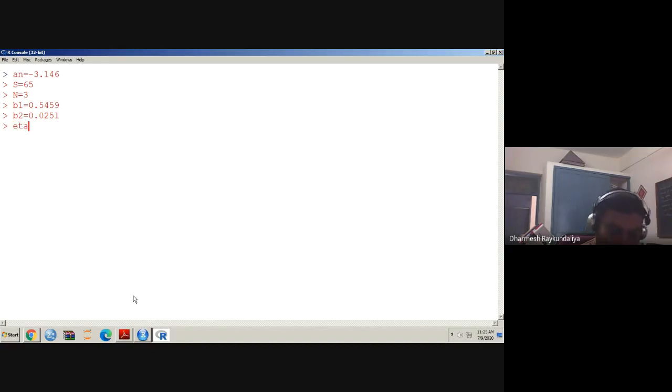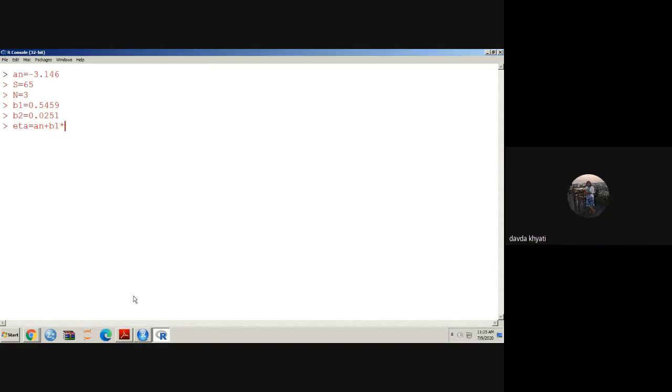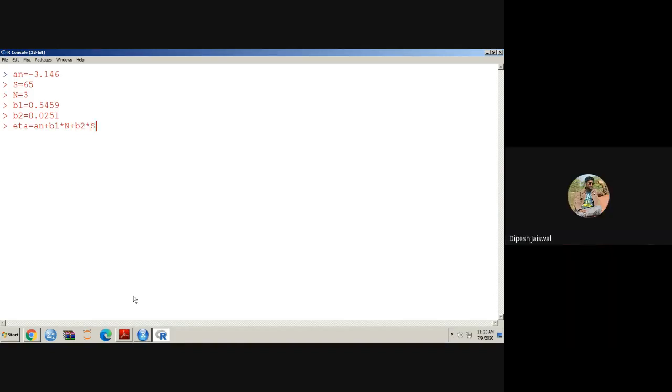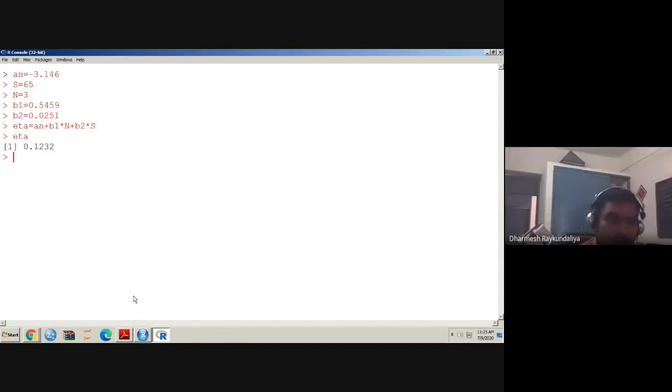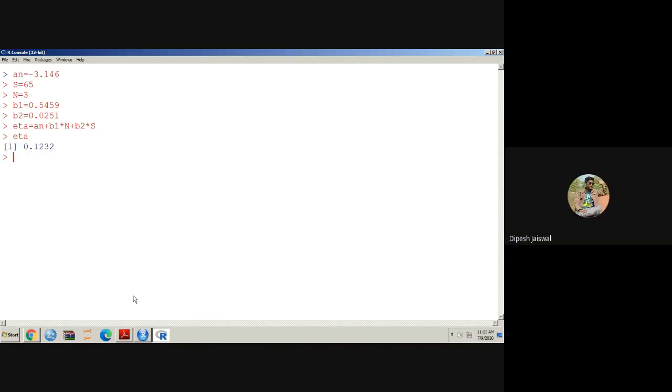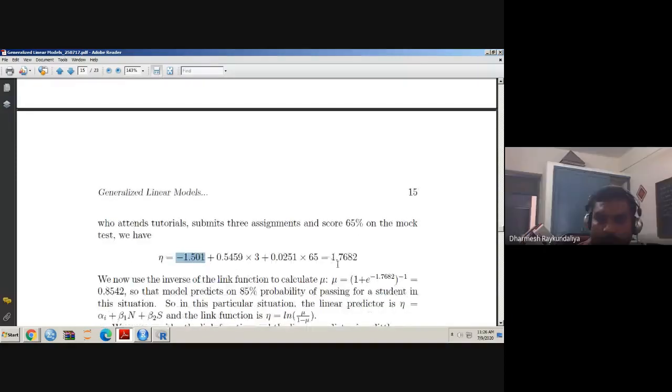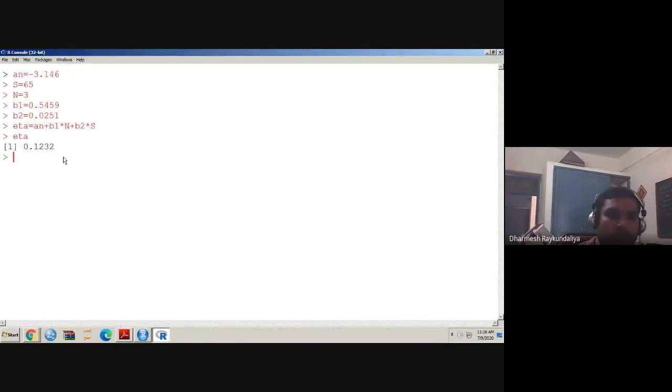Now what is the eta? Eta is equal to AN plus B1 into N plus B2 into S. What is the value of eta? It is 1.3. Earlier what was there? Earlier it was showing 1.768. But here now it is lower, why? Because AN is very high.